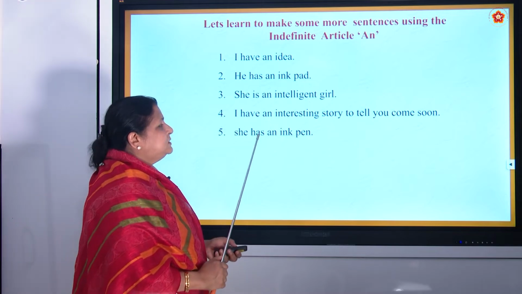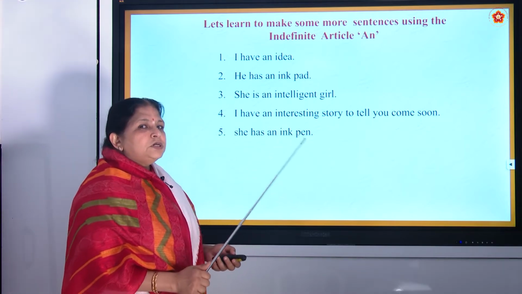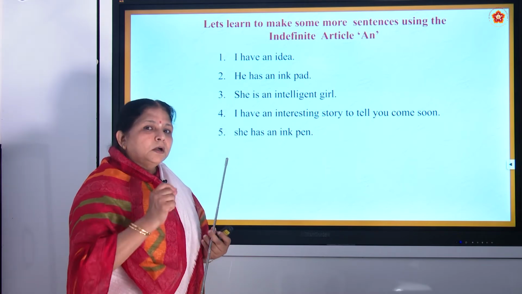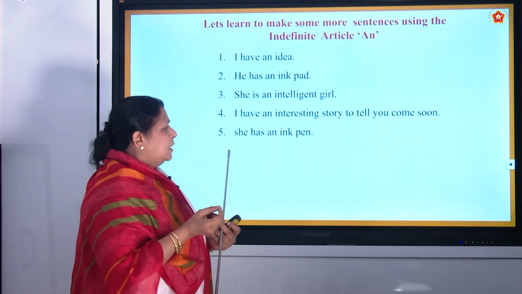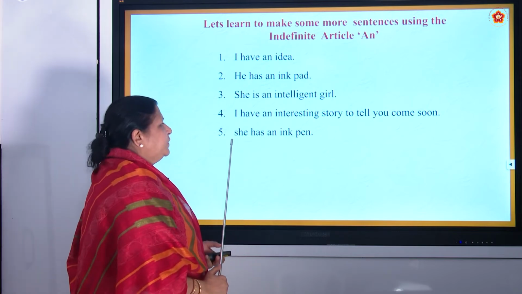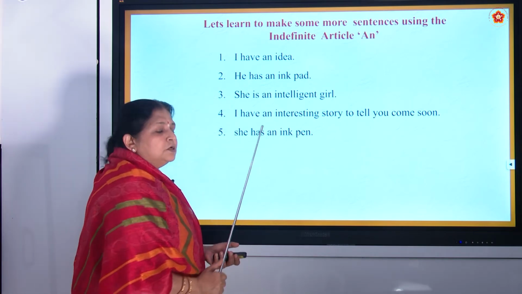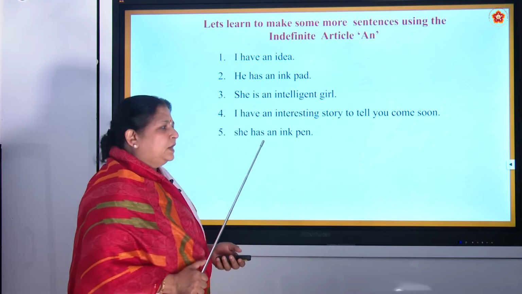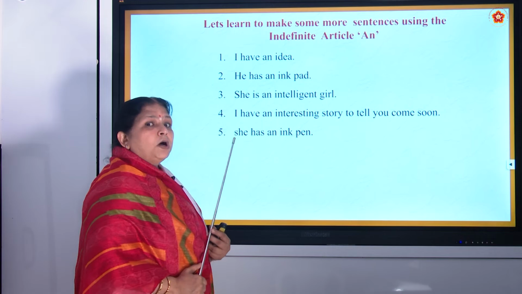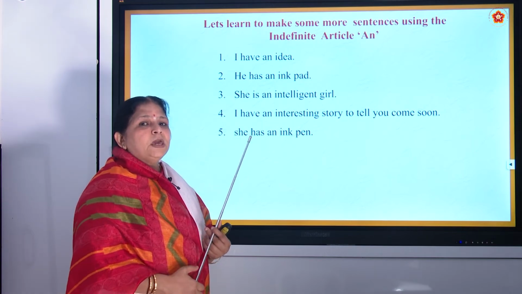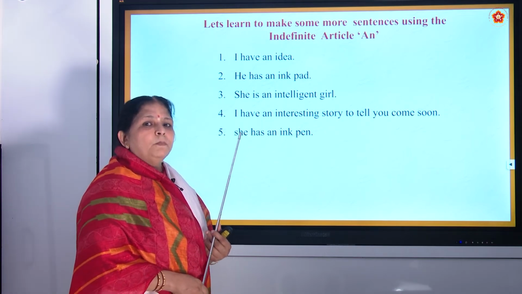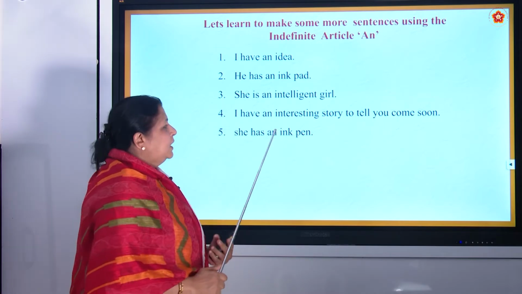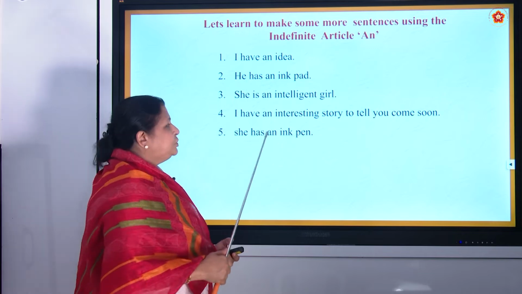Now, she has an ink pen. I have a ball pen. Now, why a ball pen and why an ink pen? She has an ink pen. Ink is I-N-K, and I is a vowel. I have a ball pen. B-A-L-L, ball pen. B is a consonant, so before B you should put a. And before I, that is a vowel letter, we should put an.